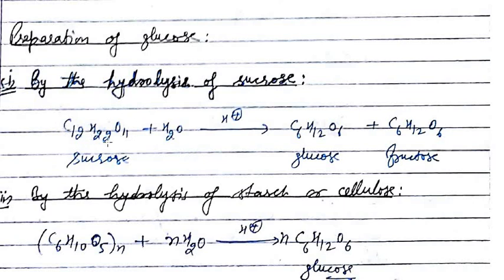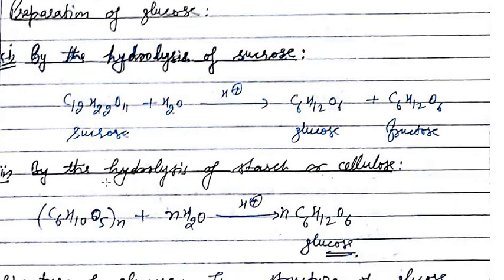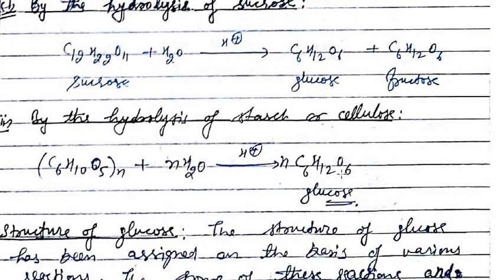This is the formula of sucrose, C12H22O11, and when this is reacted with water in the presence of a small amount of acid, then hydrolysis of sucrose takes place, that is, breakdown of sucrose in the presence of water, and then glucose and fructose are formed. So the next preparation is by the hydrolysis of starch or cellulose.